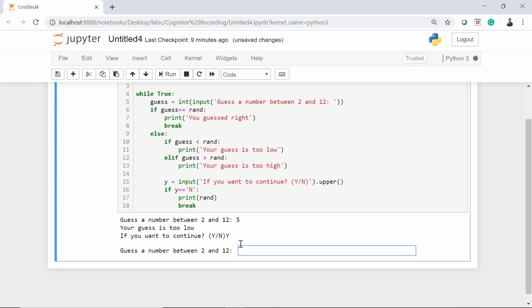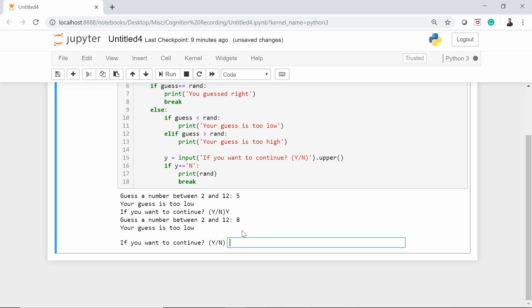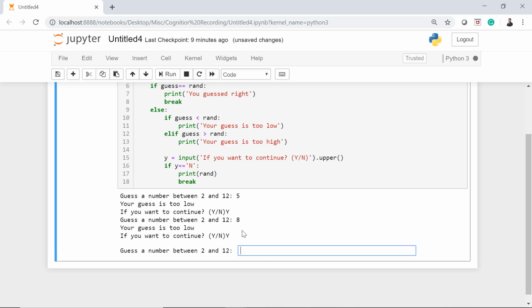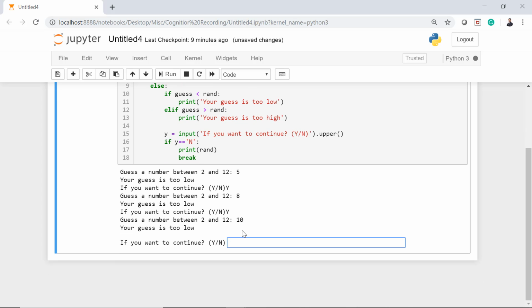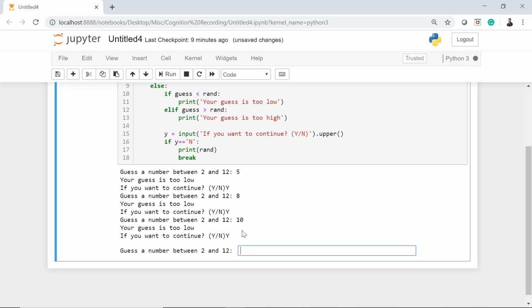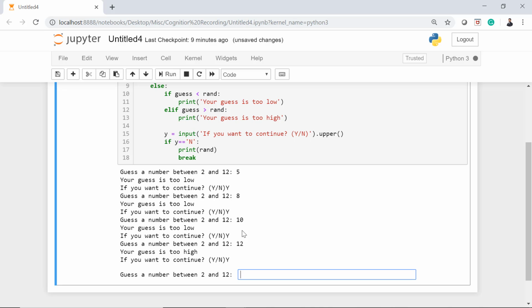Now I'll give, okay, let's say number 8. Your guess is too low again. That means my number is still greater than 8. I want to continue again. Let's say 10. Again it is low. So I'll continue again. Let's say maybe 12. It is too high. That means clearly the number is 11. You guessed it right.